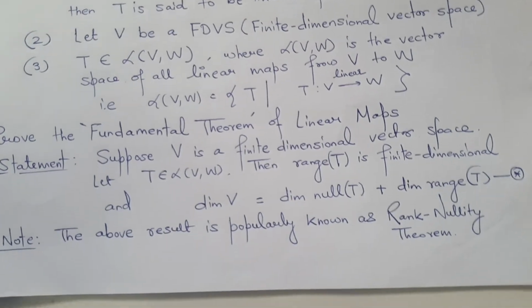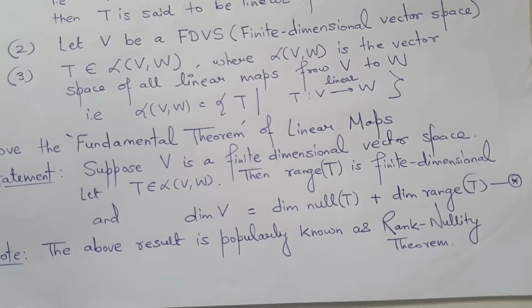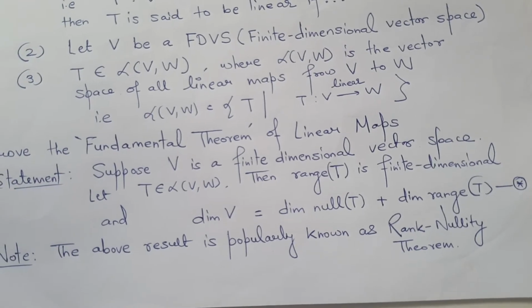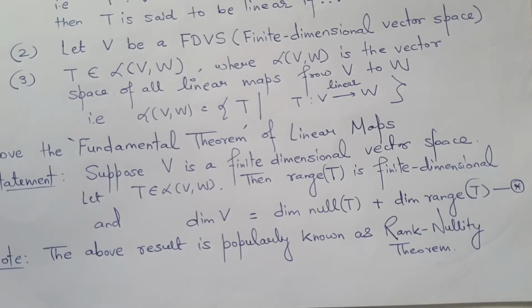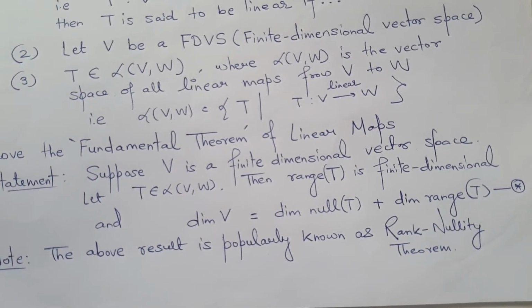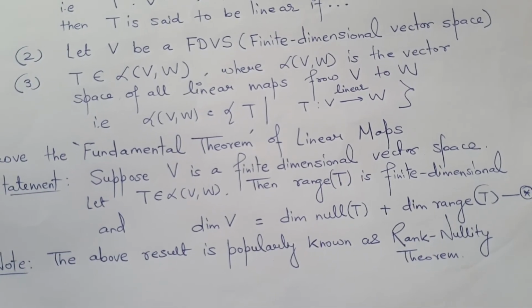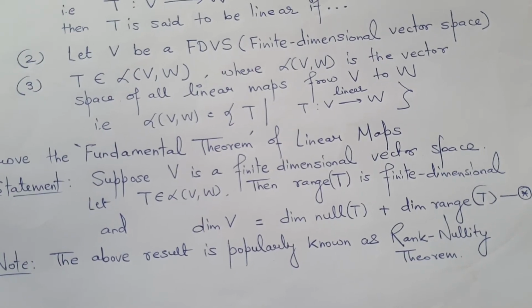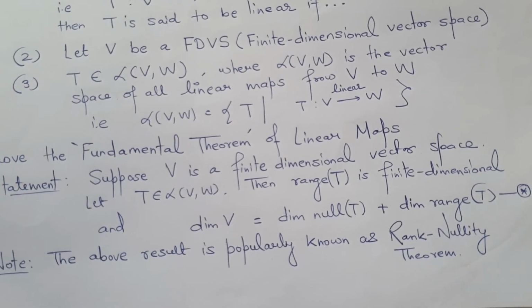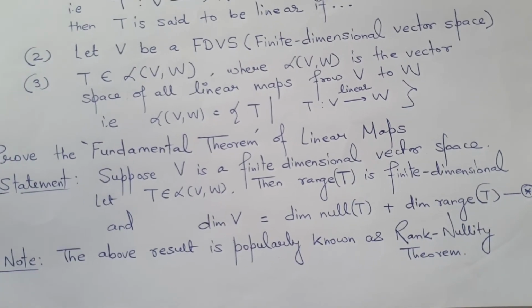And now the very important result comes, that the dimension of the vector space is related to the dimension of the null space and the dimension of the range space: the dimension of the vector space V equals the sum of the dimension of the null space of T and the dimension of the range space of T, which I denote by star.